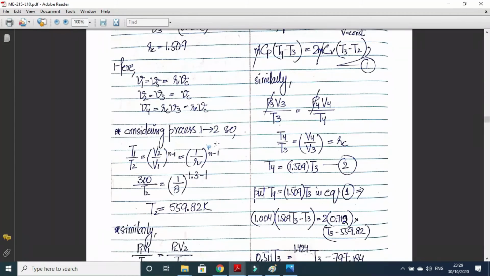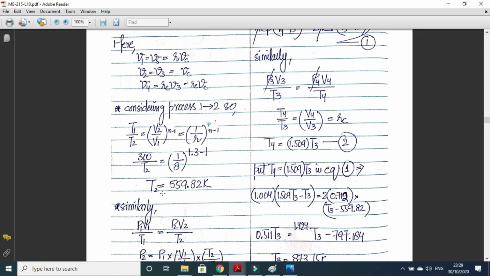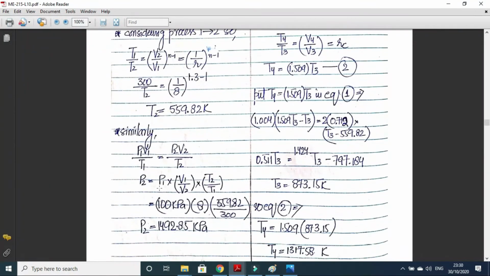Now consider process 1 to 2, which is isentropic compression, and in fact in this process it is polytropic compression, so we will use V2 upon V1 to the power n minus 1. N is 1.3, R is 8, we can easily calculate T2. Similarly, we can calculate P2 by using the ideal gas relation on the process 1 to 2. P1V1 upon T1 is equal to P2V2 upon T2. So V1 upon V2 is compression ratio, T2 is known, T1 is known, P1 is known. So we can calculate P2.